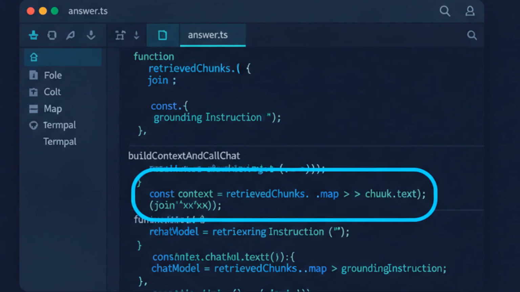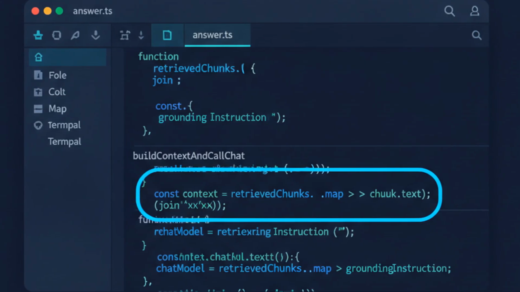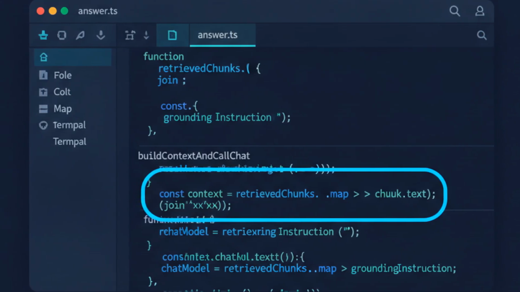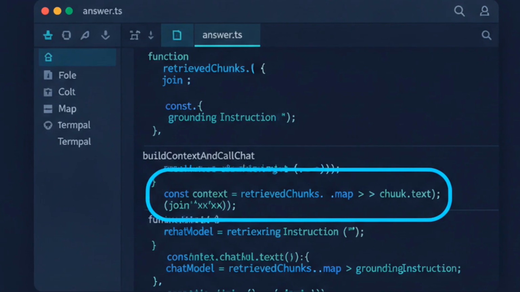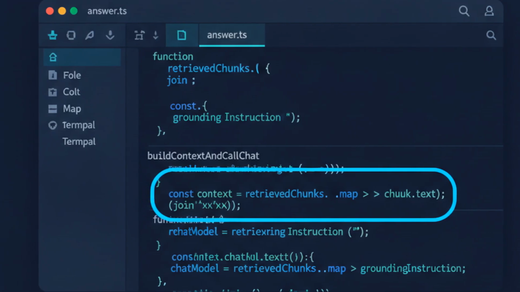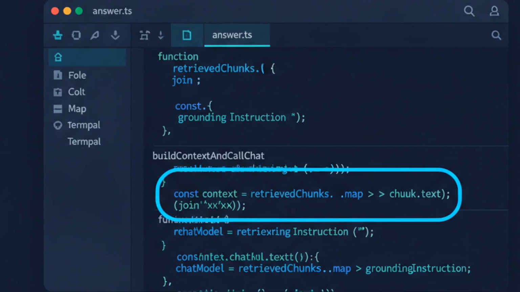Next up in the AI engineering playlist, we go deep on building a production RAG pipeline from scratch with vector databases and chunking strategies. Watch that one next.